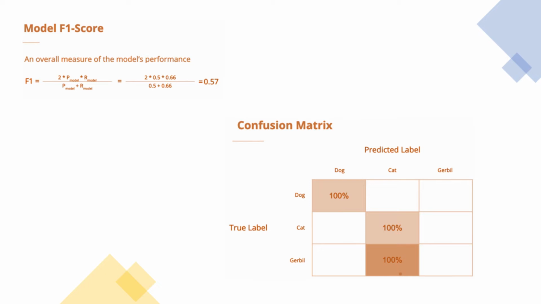This chart shows that 100% of the true dogs were classified 100% of the time in the dog category. Similarly, 100% of the cats were classified 100% of the time in the cat category. The gerbils, on the other hand, were classified 100% of the time in the cat category as well.